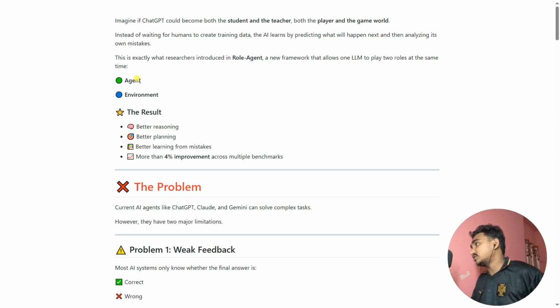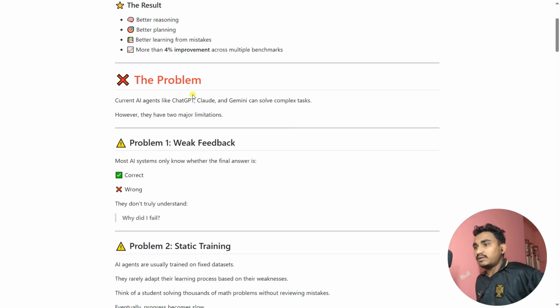If you have knowledge of reinforcement learning, you know what the agent is, what the environment is, what the reward is, and what the policy function is. So after all, what results do we get in this paper? The first one is better reasoning, the second one is better planning, the third one is better learning from mistakes, which reinforcement learning actually does, and more than 4% improvement across multiple benchmarks. Cool. Now let's see the problem.